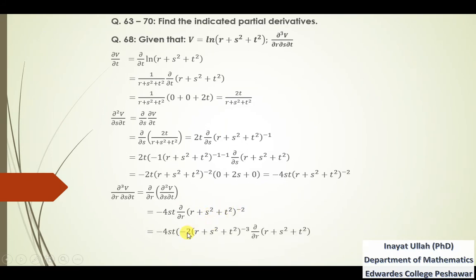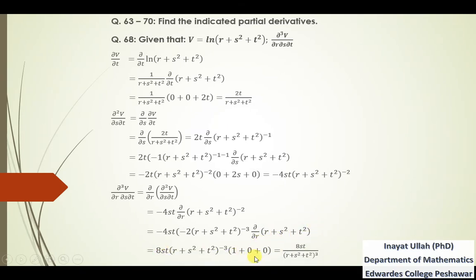Minus 2 will be dropped down, that power will be minus 2 minus 1 is minus 3, into further derivative of this base r plus s square plus t square, with respect to r. So with respect to r, that is 1, that is 0, that is 0. So that's why this is 1, this is 0, and that is 0.